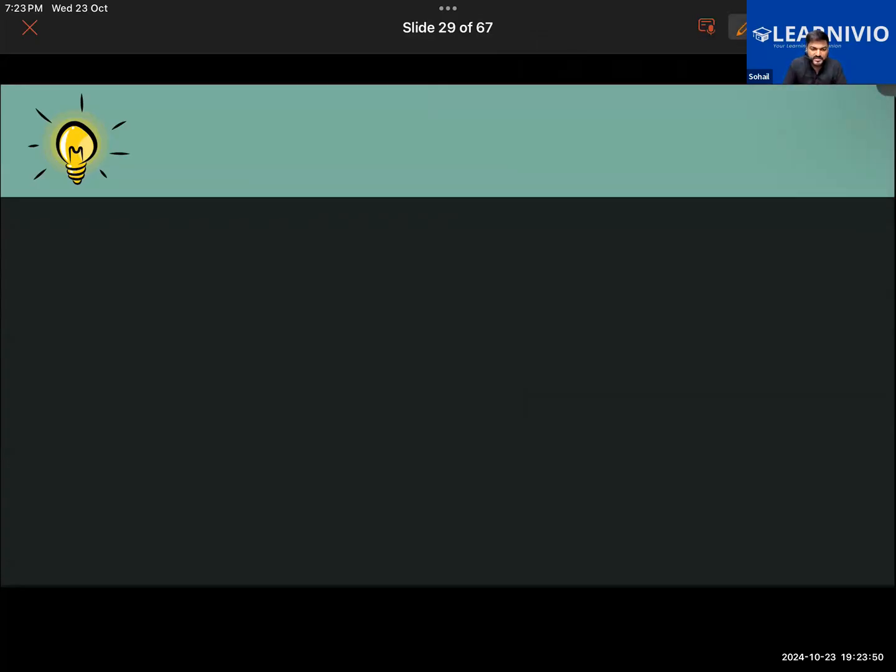Okay. Say that this is a mirror. Whenever we draw a plane mirror, it is important to shade the back portion like this. Okay. And say that this is an object. I am denoting an object with the help of an arrow here. Okay.